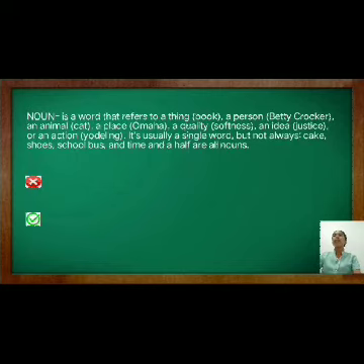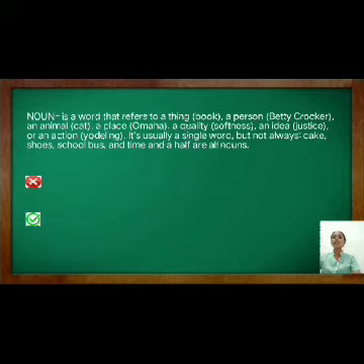Next we have the noun. So what is a noun? It is a word that refers to a thing. For example, a book, a person. For example, the name of a person, which is Betty Crocker. An animal, which is cat. A place like Omaha. A quality, for example, softness. An idea like justice, or an action like yodeling. So it's usually a single word, but not always. Cake, shoes, school bus, and time and a half are all nouns.